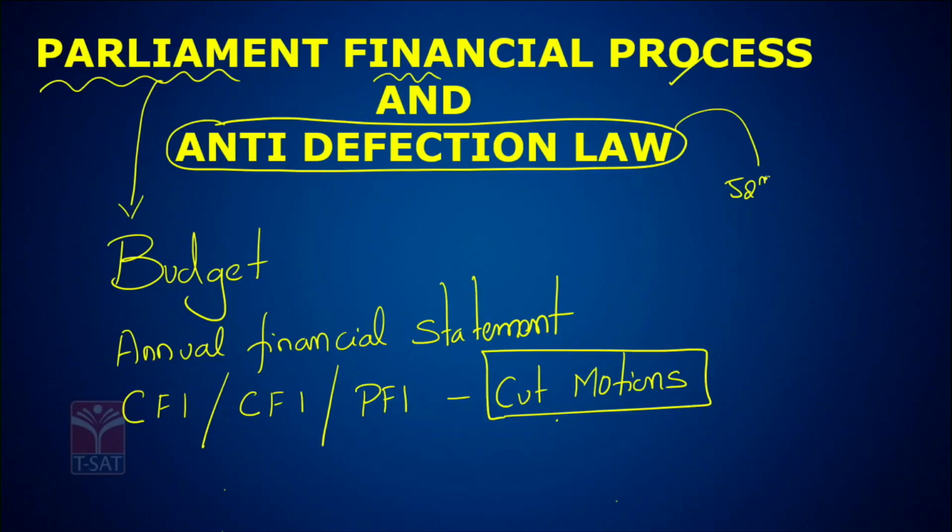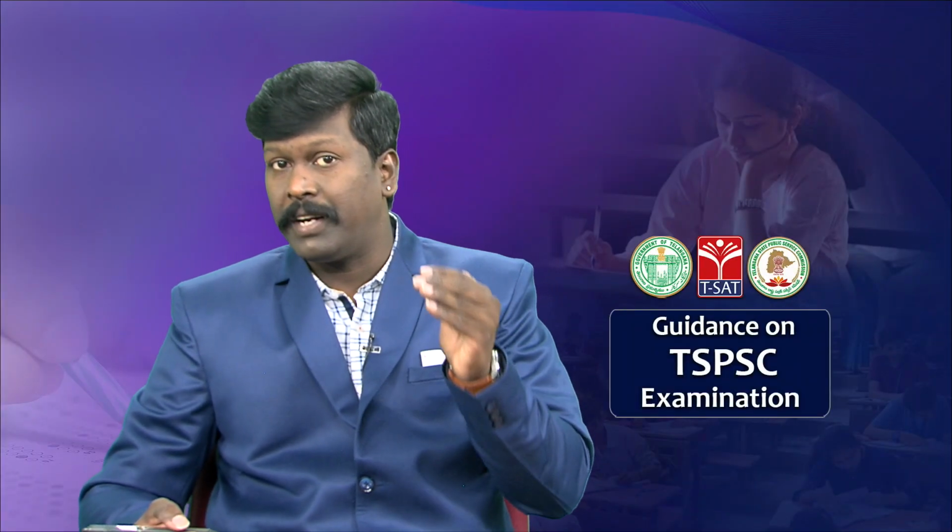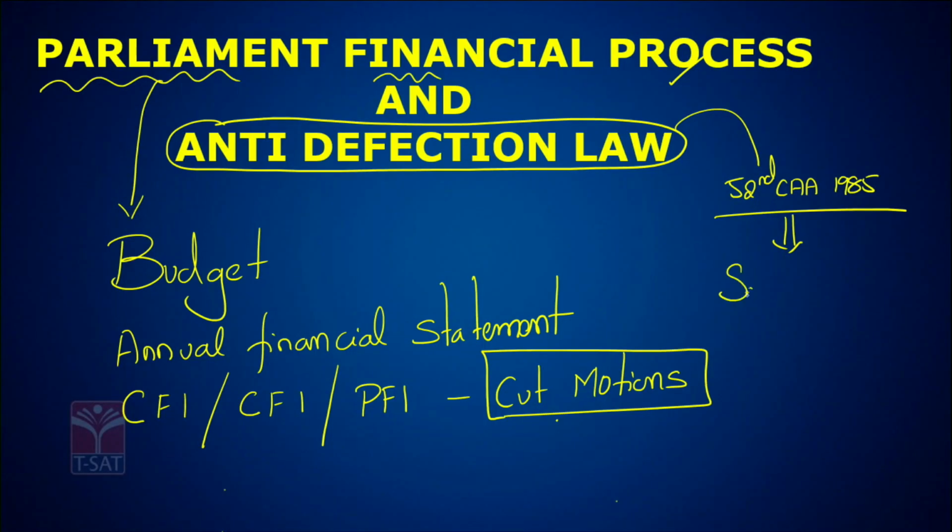It was later added to the Constitution of India by the 52nd Constitutional Amendment Act of 1985. The 52nd Constitutional Amendment Act of 1985 inserted Schedule 10 of the Constitution, which deals with anti-defection law.